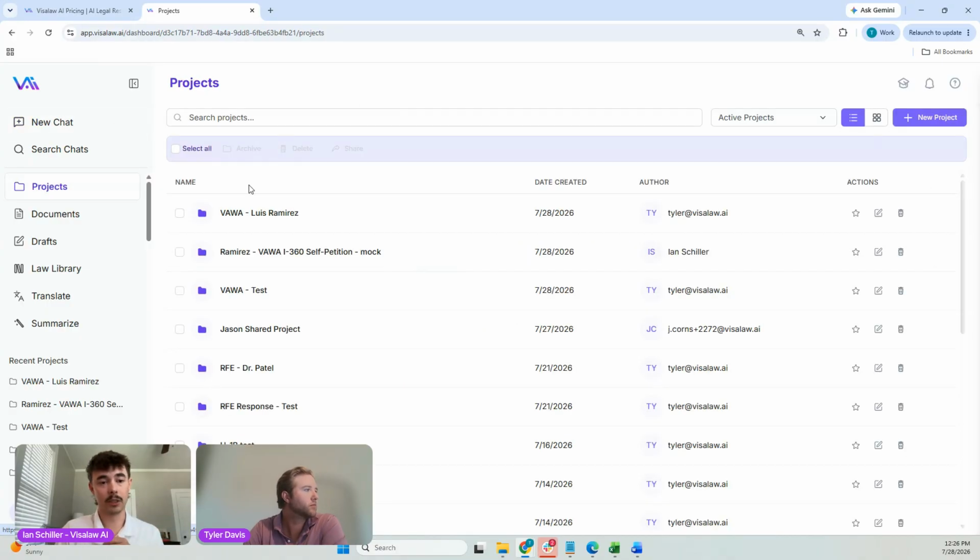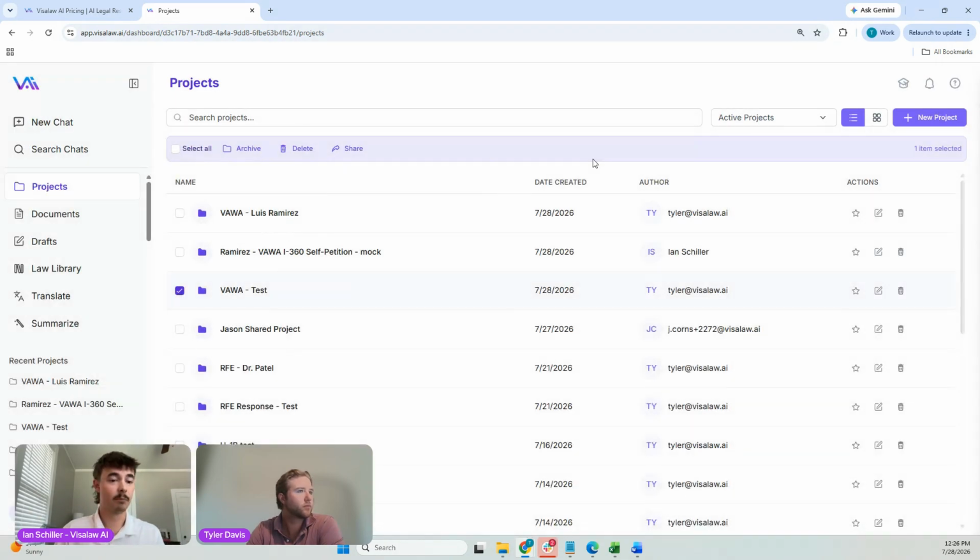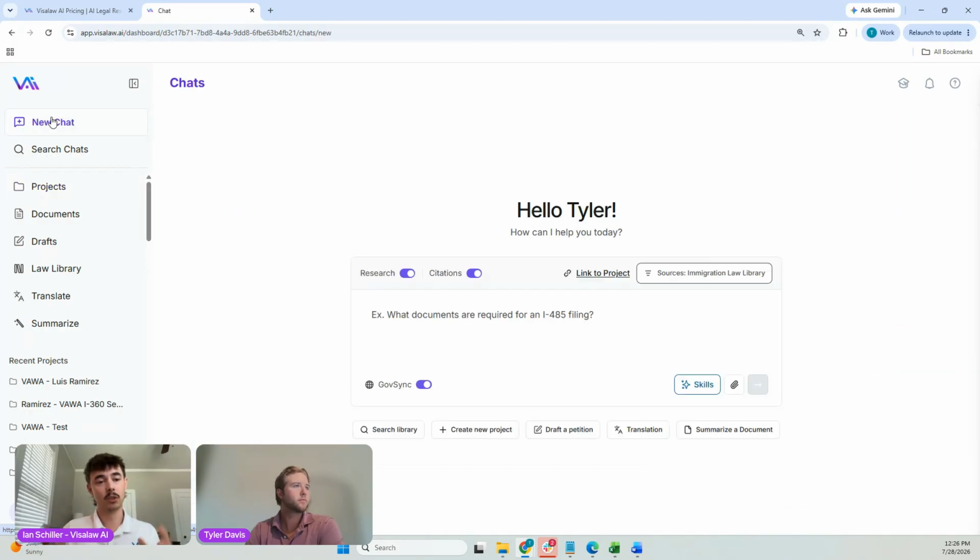So if you are a paralegal who's triaging this case, you can see here, Tyler's got some options for me. He's got other people on our team that he can share this project with. So everybody is getting the same view of the case at the same time. People can see the different chats that have been used in the chat history. So you're all staying on one page, and to a certain extent, this is a workflow tool as much as it is an immigration intelligence platform, and where you get your sources of truth.